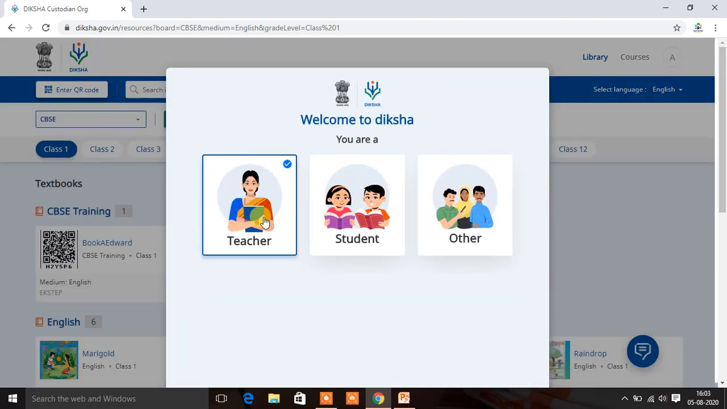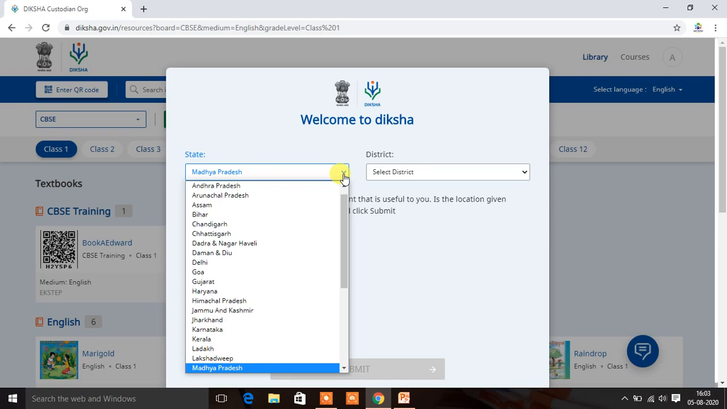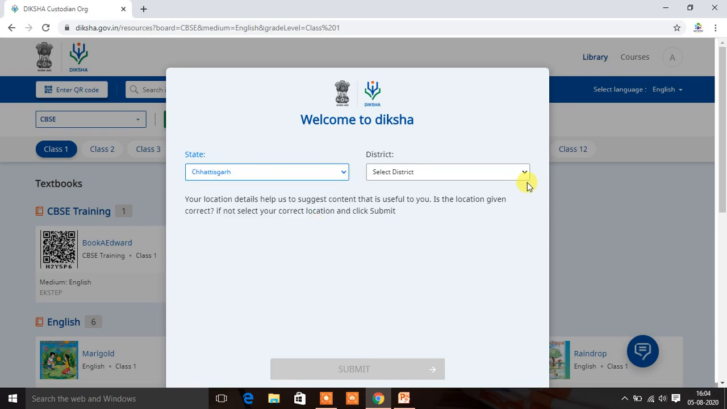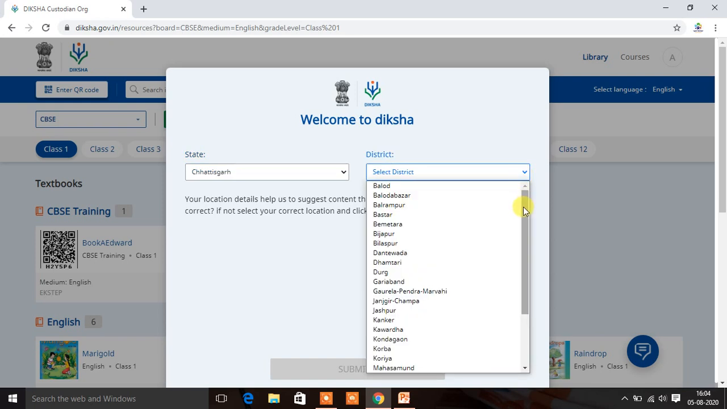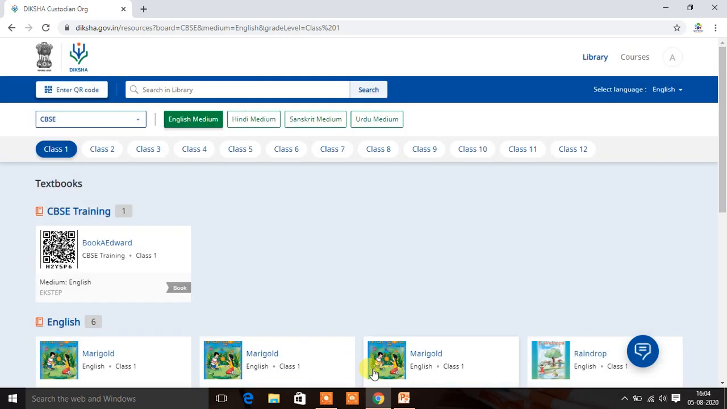Welcome to Diksha. Are you a teacher, student, or others? Here, being a teacher, I will click on teacher and click on continue. Now it will ask about your current location. At present, as I am residing in Chhattisgarh, I will click on Chhattisgarh and the district, staying here in Raipur. Click on Raipur and click on submit.